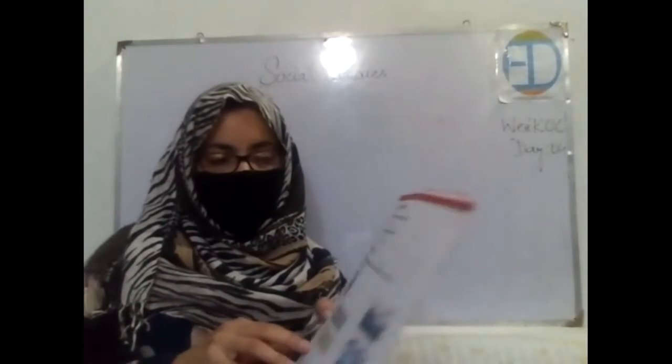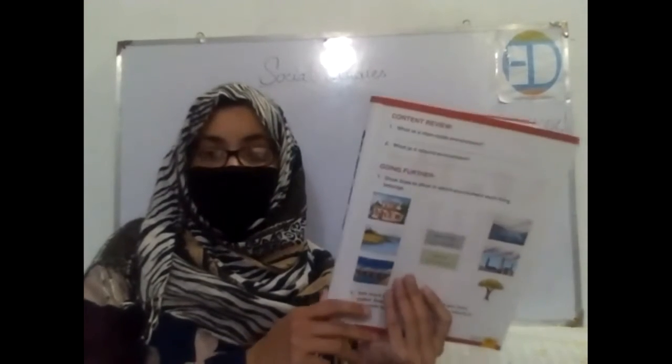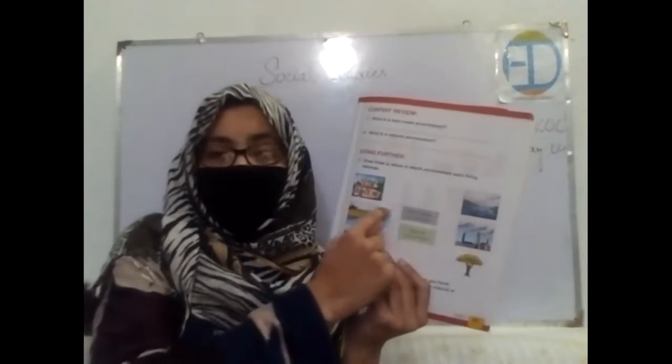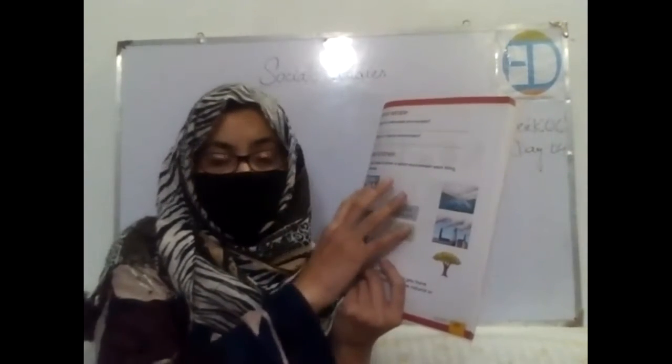Now look at the next question. It says draw lines to show in which environment each thing belongs. There are things and then there are two types of environment. You are supposed to match the things with the type of environment. Let's say on the first there is a house. So house belongs to man-made environment.